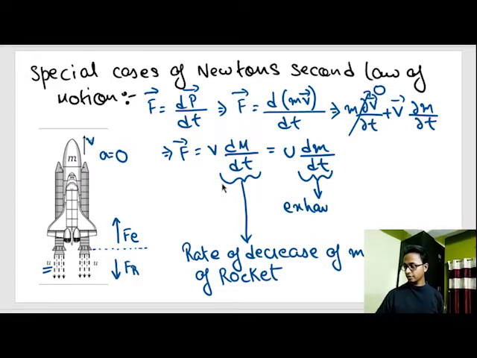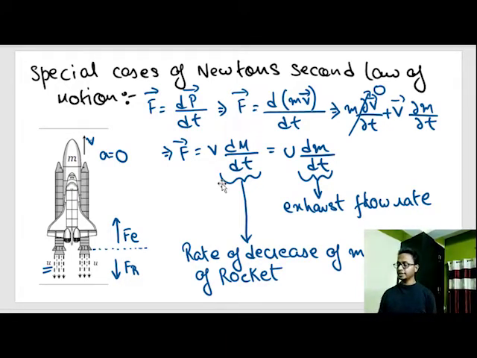Exhaust means the gases moving out of the back end of the rocket. Now this exhaust flow rate means, suppose the initial mass of the rocket was 600 kg. If dm by dt is given as 1 kg per second, that means per second the rocket is losing 1 kg.